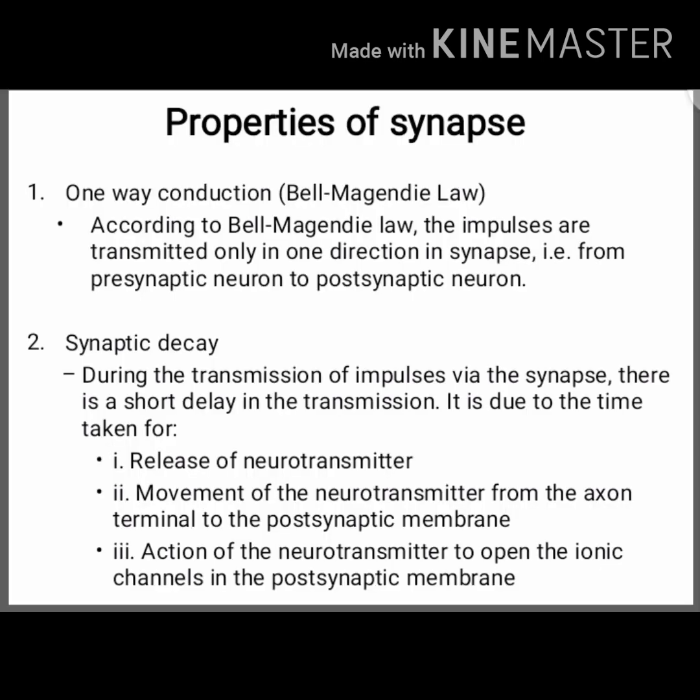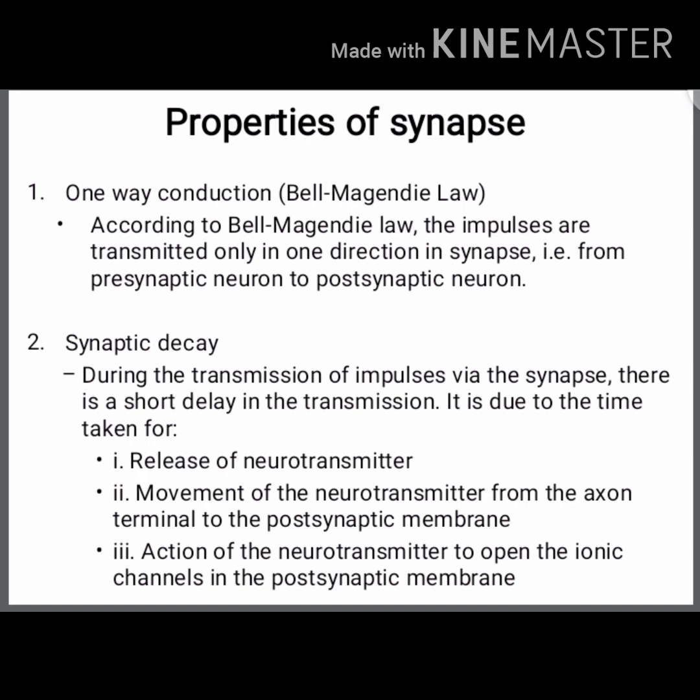The first one is one-way conduction. One-way conduction is otherwise called the Bell-Magendie law. According to the Bell-Magendie law, the impulses are transmitted only in one direction in the synapse, that is, from the presynaptic neuron to the postsynaptic neuron.